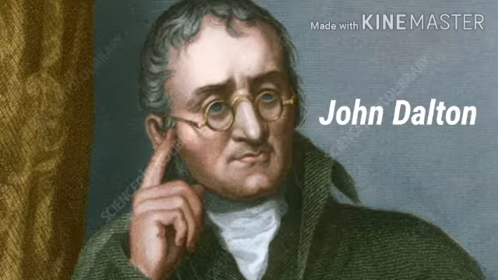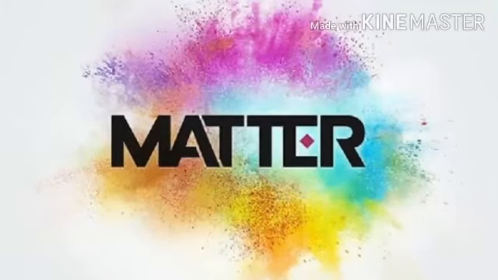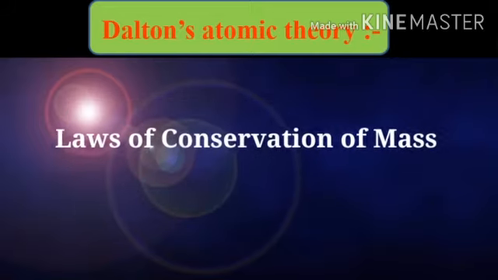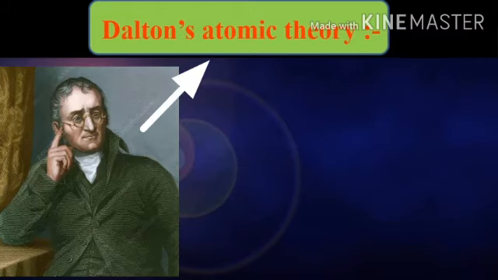He took the name atoms as given by the Greeks and said that the smallest particles of matter are atoms. His theory was based on the laws of chemical combination. Dalton's atomic theory provided an explanation for the laws of conservation of mass and the law of definite proportion. According to Dalton's atomic theory, all matter, whether an element, a compound, or a mixture, is composed of small particles called atoms. The postulates of this theory may be stated as follows.